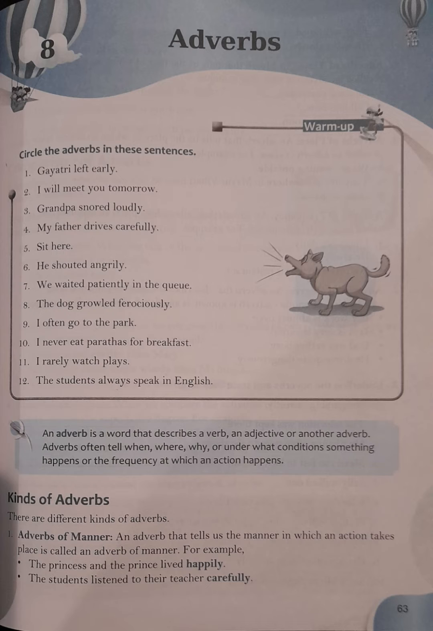An adverb that tells us the manner in which an action takes place is called an adverb of manner. Means adverb of manner वो होती है जो हमें बताती है कि action कैसे हुआ, and it answers the question how. Like the princess and the prince lived happily. The princess and the prince कैसे रह रहे हैं? Happily. The students listen to their teacher carefully. स्टूडेंट्स अपने टीचर को कैसे सुन रहे हैं? Carefully. So it gives the answer of the question how.